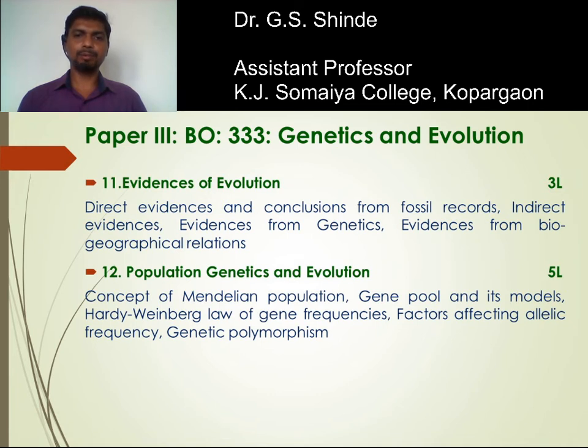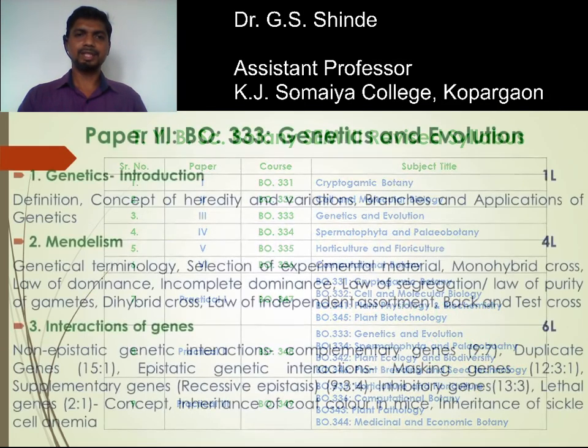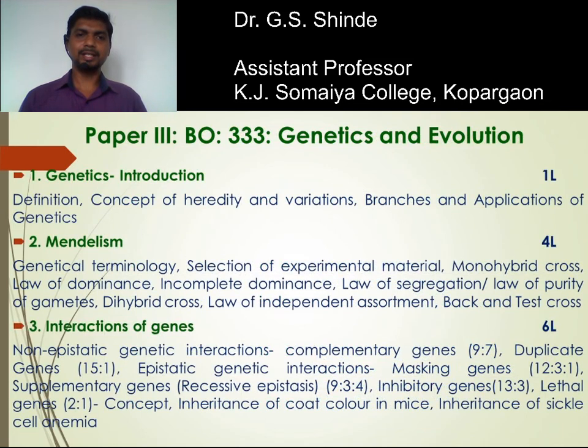The concept of Mendelian population, gene pool and its models, Hardy-Weinberg law of gene frequencies, factors affecting allelic frequency, and genetic polymorphism. All these things we are going to study in evolution. So this is about your botany paper 3rd BO 333 genetics and evolution syllabus. In the next lectures we are going to start our syllabus. The first chapter is genetics: its introduction, definition, concept of heredity and variation, and branches and applications of genetics. We will study this chapter in the next lecture.